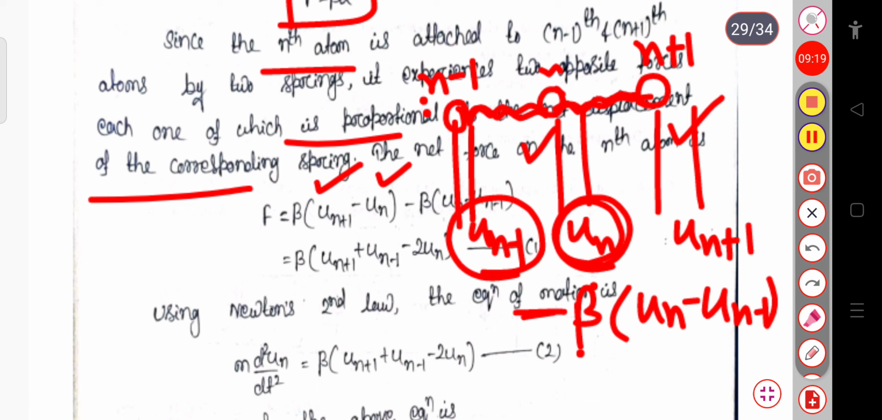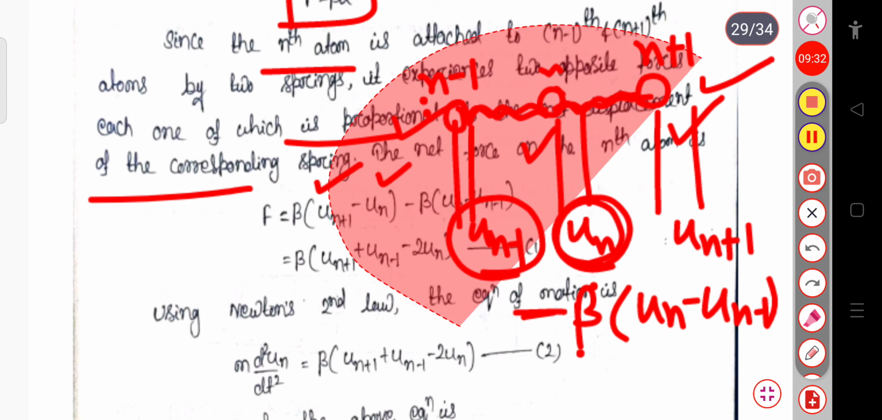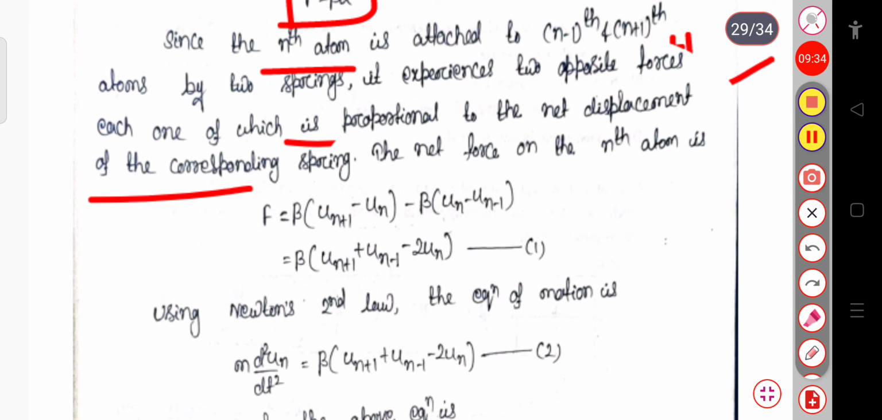So the net force will be equal to the force due to this particle and the force due to this particle. So this is the addition of these two. So here we can write F equal to beta u n plus 1 minus u n, minus, taking common only, nothing else, beta u n minus u n minus 1. Okay. Now this will be equal to, here this is minus u n and also this is minus u n. So if we take common, then this will be minus 2 u n.